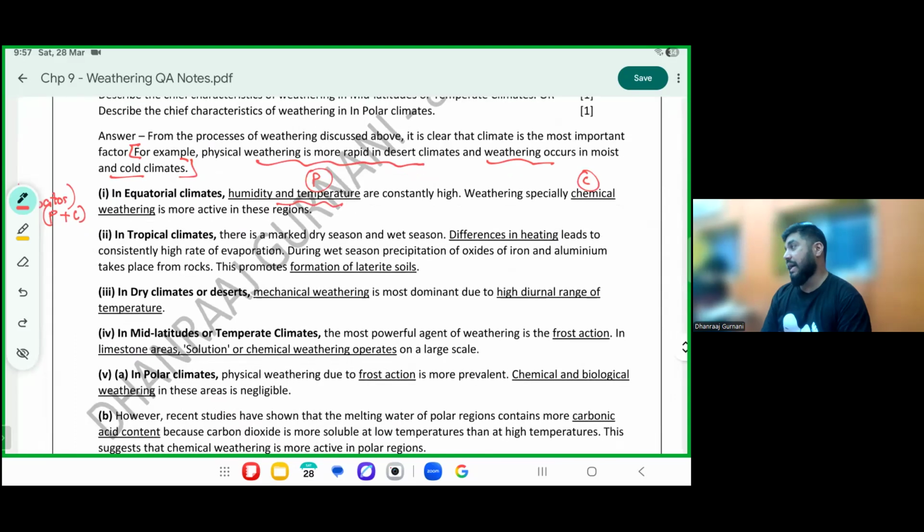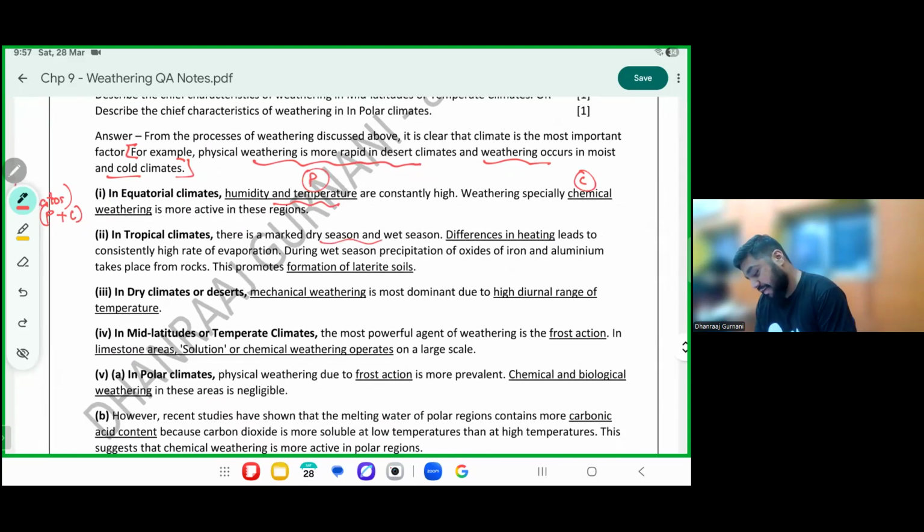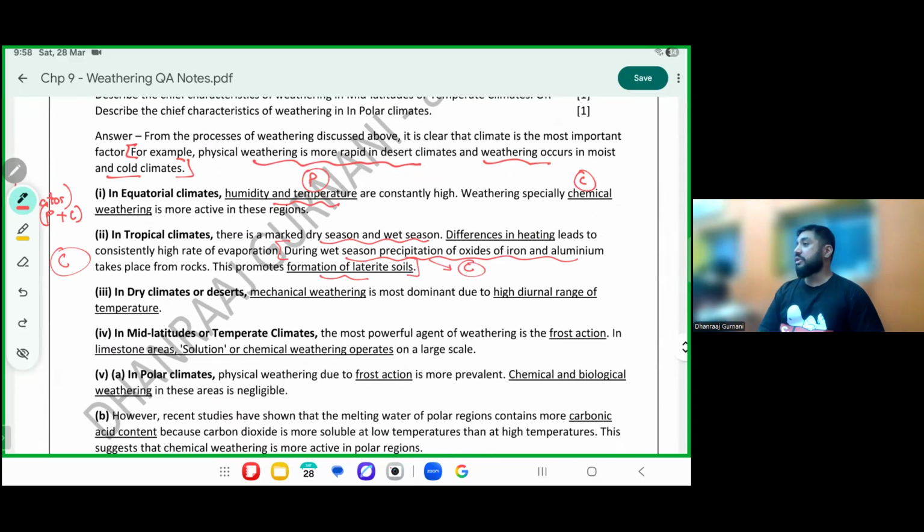Tropical climates are marked by seasons which are dry and wet. Due to differential heating, during the wet season, precipitation of oxides of aluminum and chemical take place. This results in formation of laterite soil, very important. In the tropical region, which weathering is active? Chemical. Because as soon as they use the word precipitation, it means water and oxygen. Here oxides of precipitation result in chemical weathering.